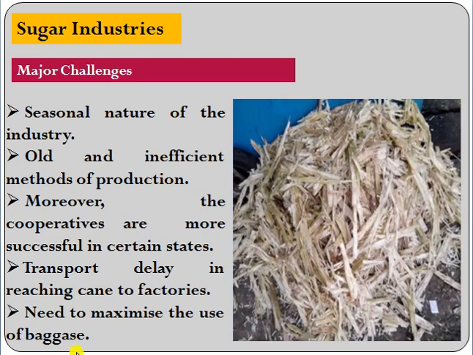Next, we need to maximize the use of bagasse. But what is done is that we dump it like waste in open dumping. It smells very badly, but it can be used for making paper, or it can be used as a fuel.